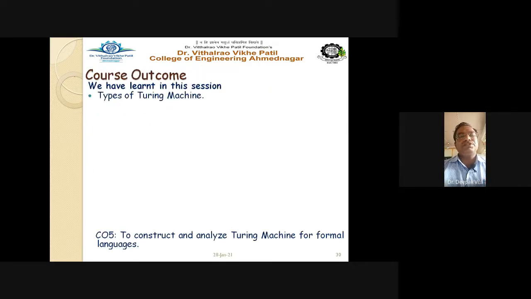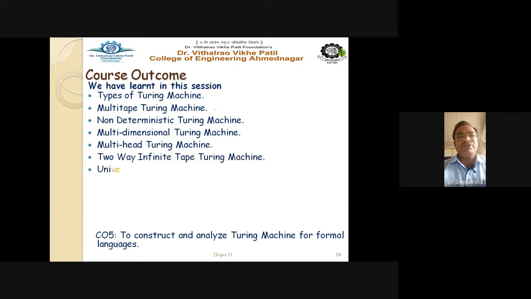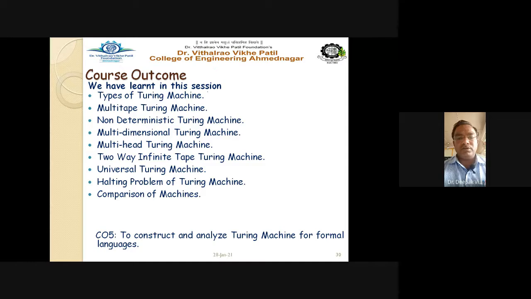We have learned in this session the different types of Turing machines: multi-tape Turing machine, non-deterministic Turing machine, multi-dimensional Turing machine, multi-head Turing machine, two-way infinite tape Turing machine, and universal Turing machine. And finally, the halting problem of Turing machine. In the multi-tape type, multiple input tapes are used with different read-write heads. Non-deterministic Turing machines mean that on a single input symbol, different transitions are possible.